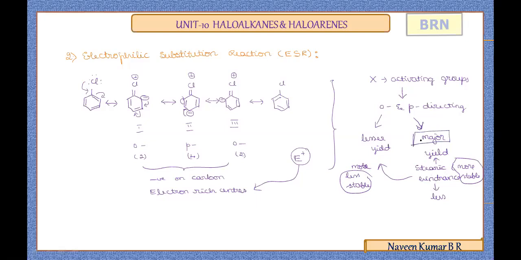The major product will be the para product, so the product obtained in minor yield will be the ortho product. I will try to explain with examples of all these things. So this is the basic information regarding the electrophilic substitutions of haloarenes. The halogen present will make the incoming electrophiles attracted towards the ortho and para positions. As a result, the substitution takes place at ortho and para positions, and we will always get a mixture of products in the electrophilic substitution of haloarenes.